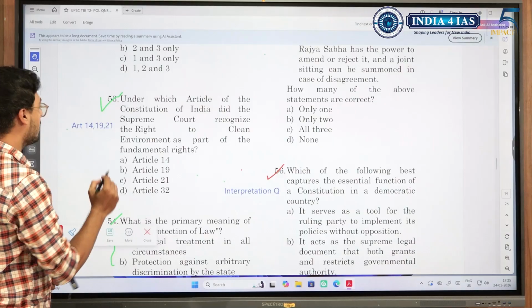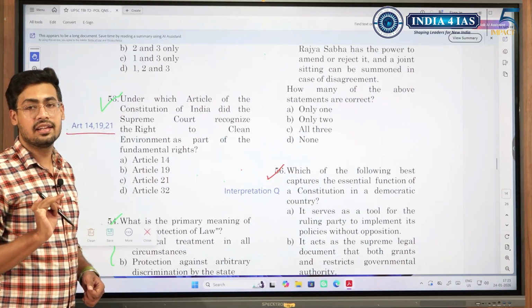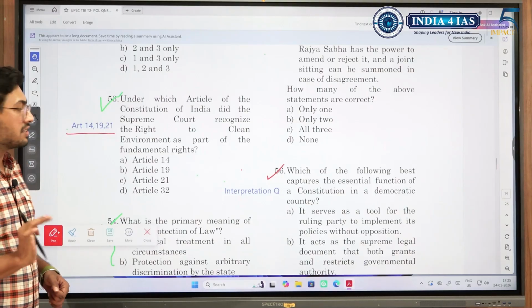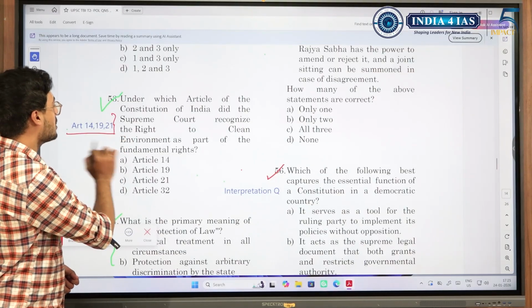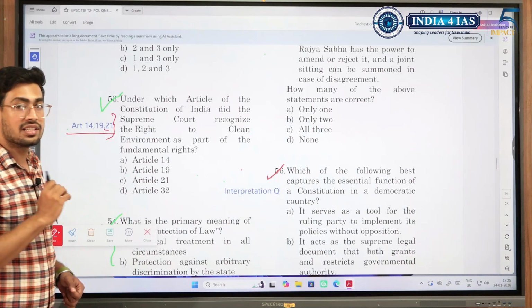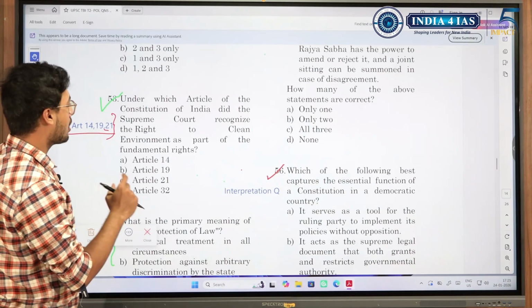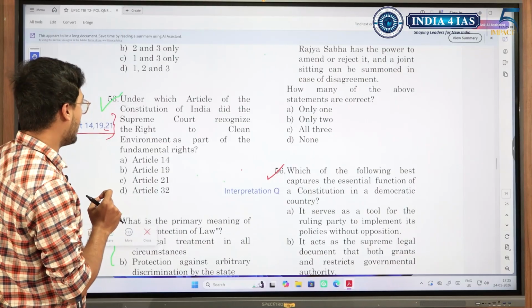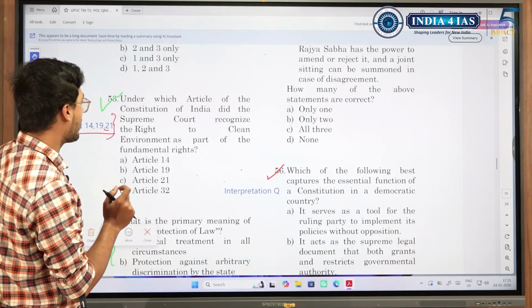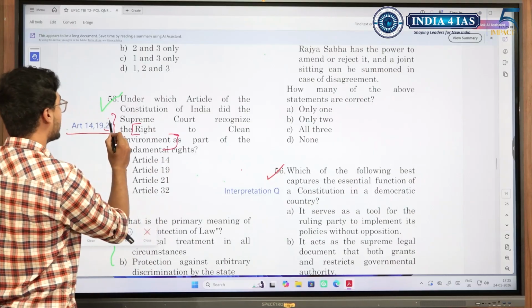This is another thing which I wanted to highlight. Article 14, Article 19 and Article 21. These are the 3 articles where UPSC would try to confuse you. Because Article 21, you know, it is very broad. So are 14 and 19. See, in this case, under which article of the Constitution of India did the Supreme Court recognize right to clean environment? Now, this is an easy question. It was under Article 21.